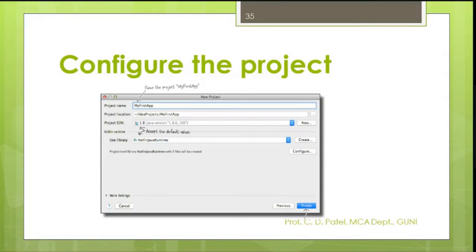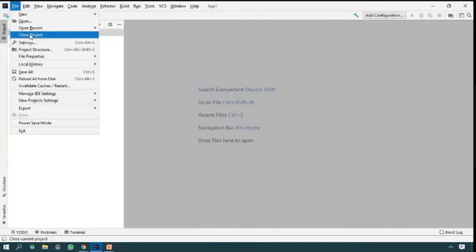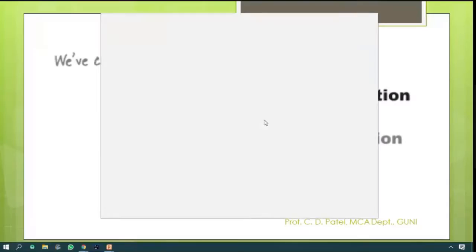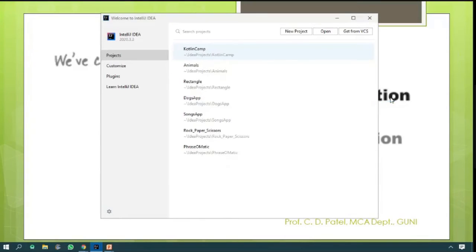You have to give the name of the application, just as we already did, app1, and your application part is finished. Have you completed these steps? So I'm going to close my project. If you are new, then go to File, Close Project. So it will be closed. I'm going to delete this project right now, removing it from the recent list.